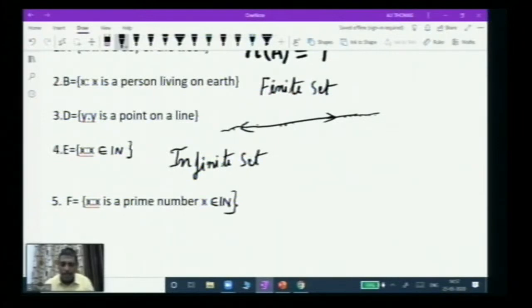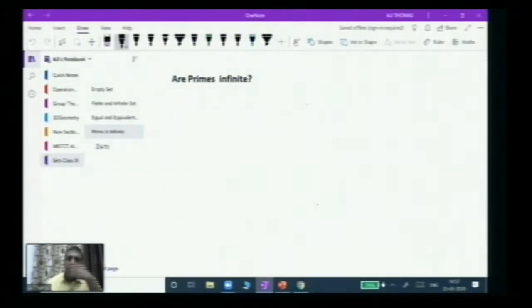So we are going to see it. In mathematics, certain things we have to prove also. It is not obvious here whether prime numbers are infinite or finite, so we have to prove this. That's why proof is important in mathematics. We will try to prove that primes are infinite.